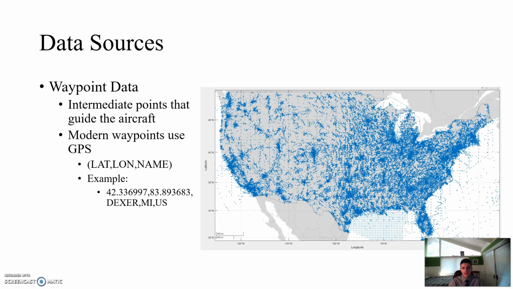I also needed waypoint data. And waypoints are just intermediate points that help guide the aircraft between the two airports. And here in the US, our waypoints primarily use GPS, so you have a latitude, a longitude, and a 5-character name for every GPS waypoint. And you can see they're distributed well across the country, and there are upwards of, I think, 70,000 just here in the US.